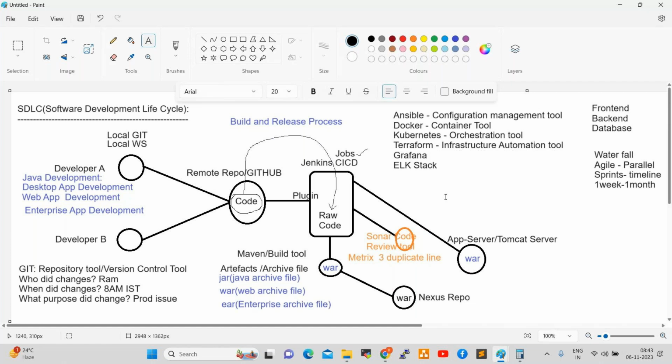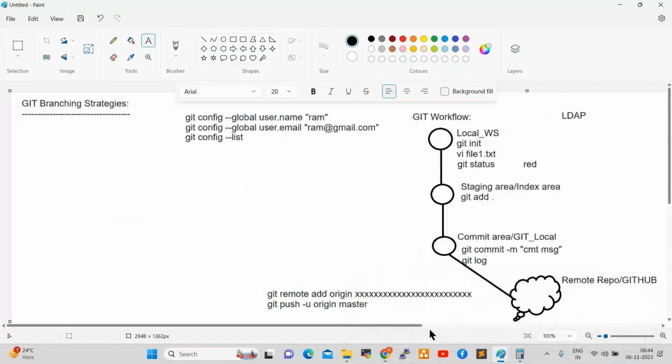So for every tool we will go deep dive. From Git onwards, the 7 a.m. batch, Git is going in the 7 a.m. batch. Git will take 5 days.